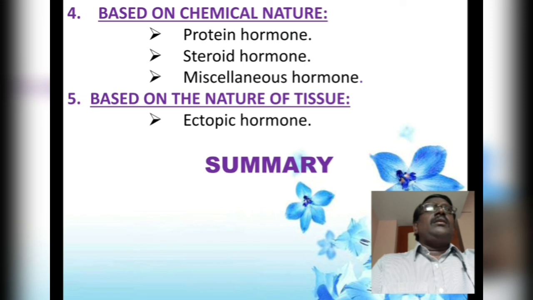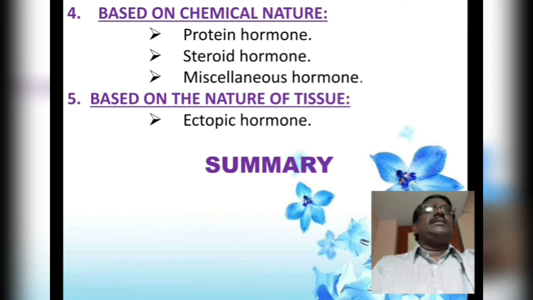So calcitonin, a hormone secreted by carcinoma cells, and vasoactive intestinal peptides and growth hormone releasing hormone are some examples of these ectopic hormones.